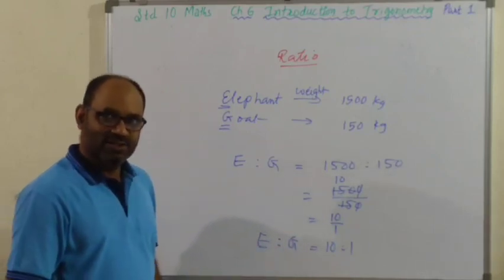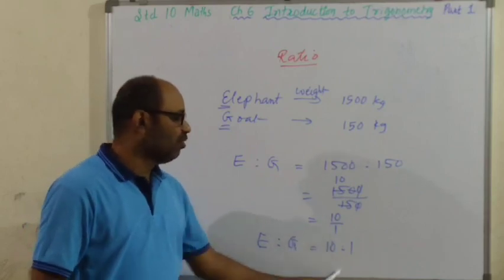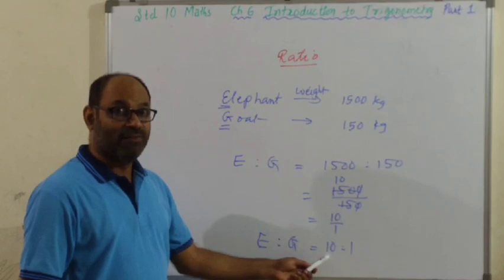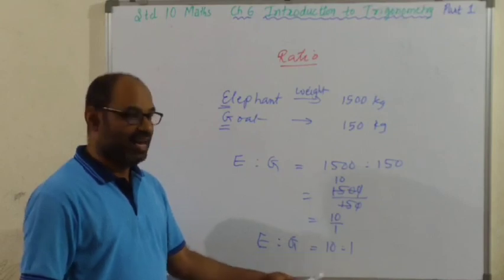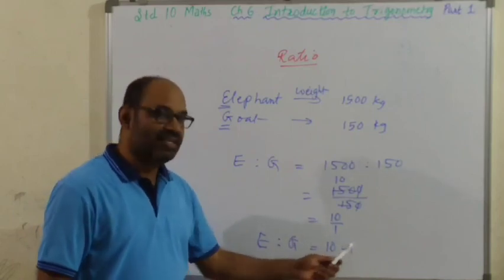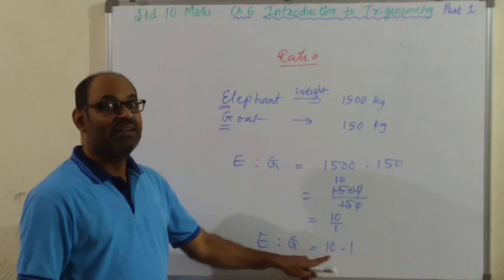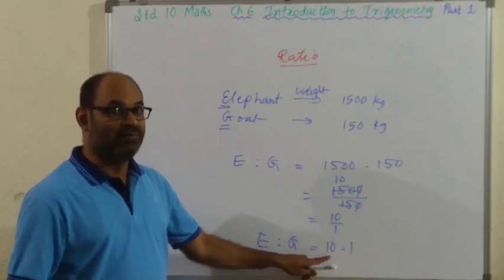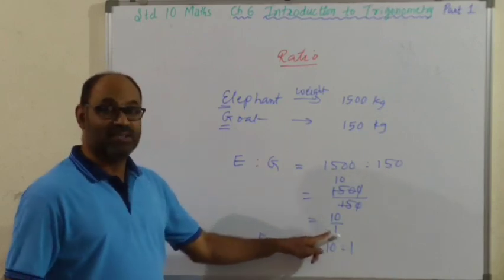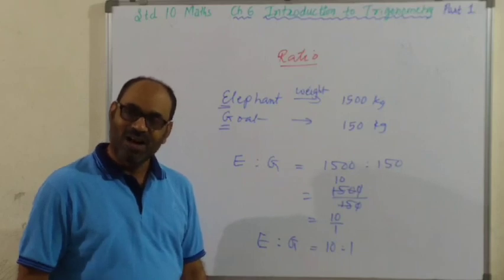Alright. Understood? So if the weight of the elephant is 10 kg, the weight of the goat is 1 kg. If I take the 10th multiple of 10, that is 10 tens are 100, if the weight of the elephant is 100 kg, then the weight of the goat is 10 kg. If I take the 25th multiple of 10, so 10 into 25 is 250, and 1 into 25 will be 25. So if the weight of the elephant is 250 kg, then the weight of the goat is how much?